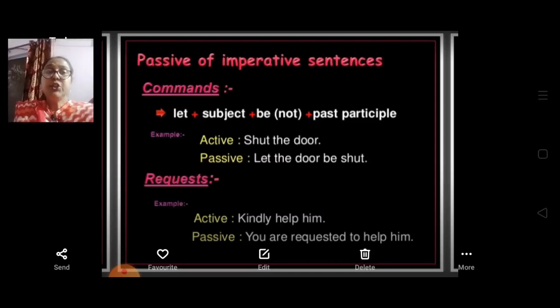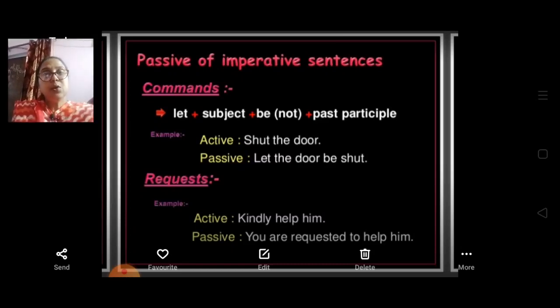For example, shut the door. If it is written shut the door, it is a command. So now in passive voice, let the door be shut. Let will be there and then the subject, because door is the subject over here, shut the door. So door will be there and be must be there and then shut.